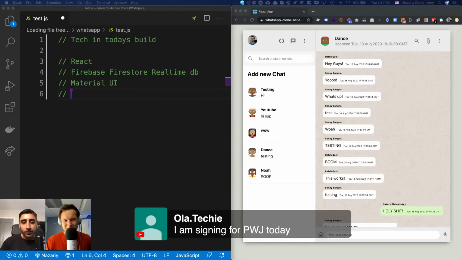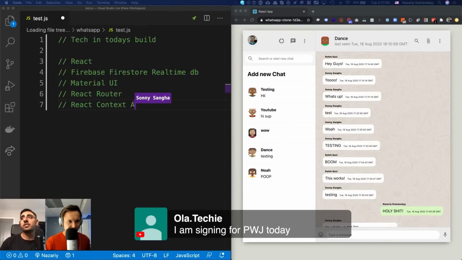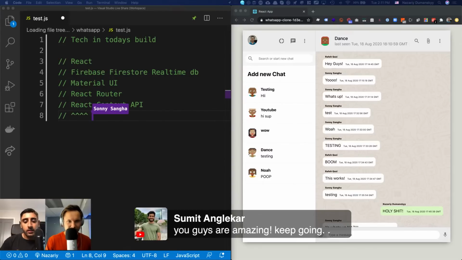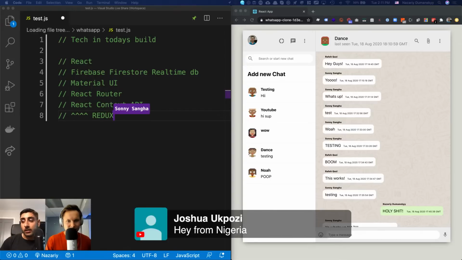We also have React Router, guys. So React Router inside this build, and that's going to allow us to have different page routing. So we have that /rooms/ like a room ID or something like that. We also have the React Context API, guys. So whoever wants to learn Redux, make sure you watch the end of it, like all the way to the end of this video.